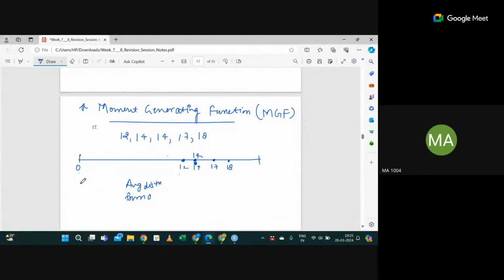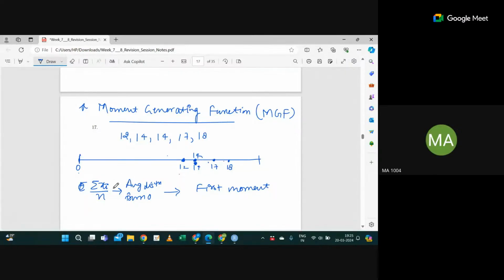So how can we calculate this? You can simply calculate summation of xi divided by n, the average distance from zero, which in terms of statistics is called the first moment. Can you repeat that again? In physics, we are simply interested in the distance from this point to all these points, correct?